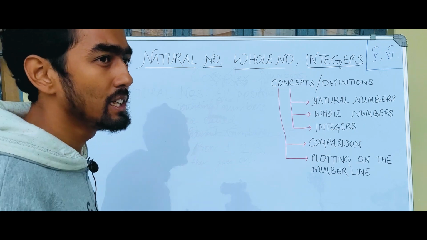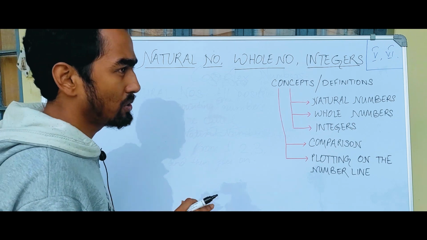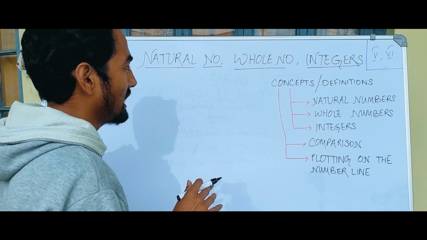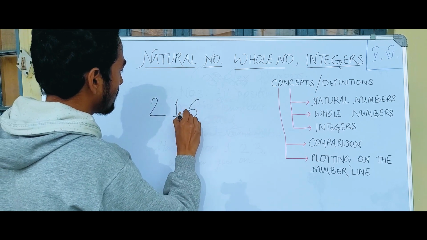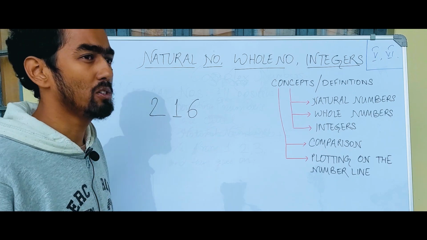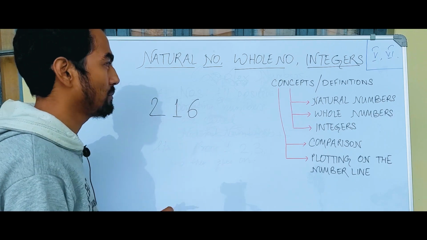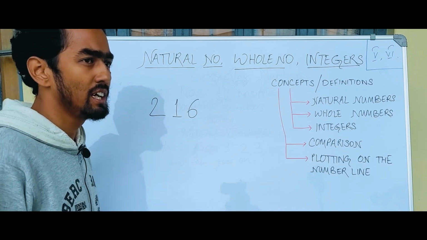So as you all know, natural numbers are all counting numbers excluding 0. So let us consider any natural number, like 216. Let us consider the number 216. As you all know, 216 is a counting number from 1, 2, 3 and on. If we go on, then we will reach 216 at a stage.